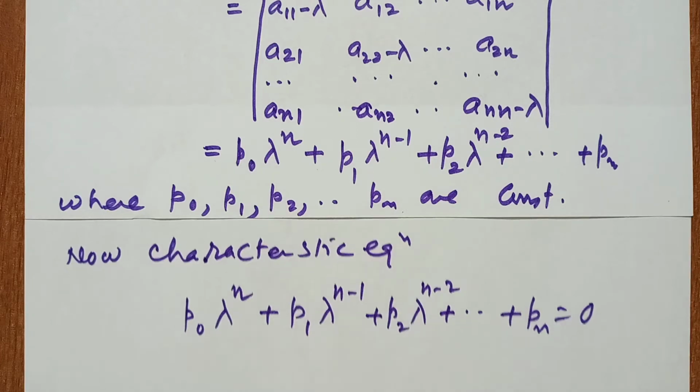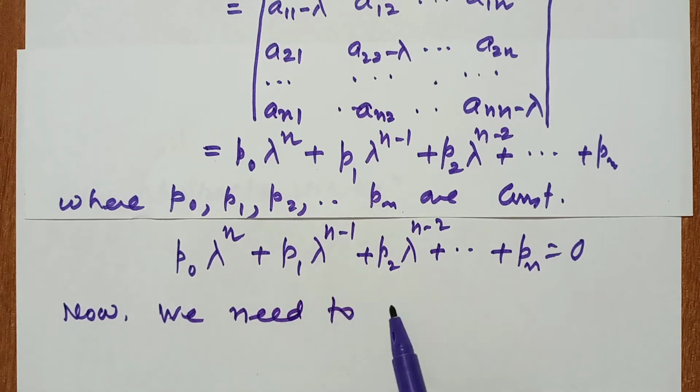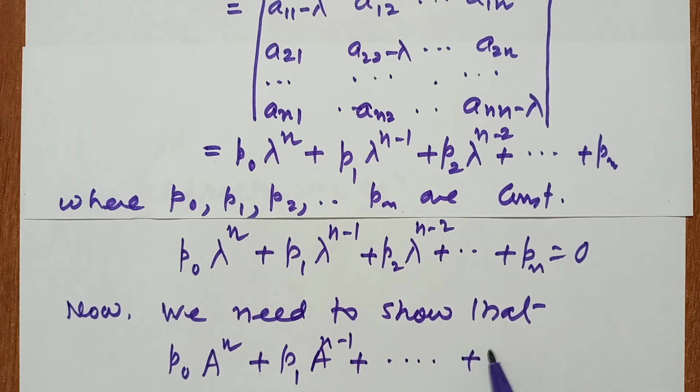So we need to show that A satisfies this characteristic equation, meaning p0 A to the power n plus p1 A to the power n minus 1 plus p2 A to the power n minus 2 plus ... plus pn I. Because this is in terms of constants, but here these are matrices.